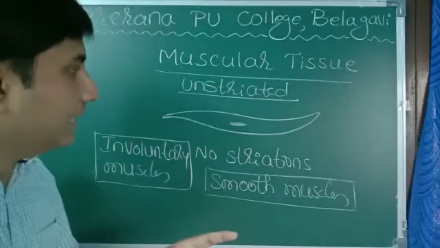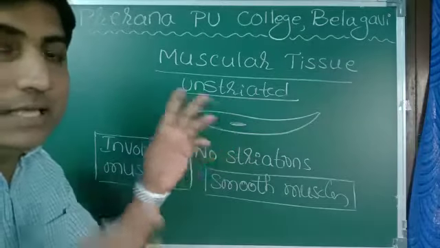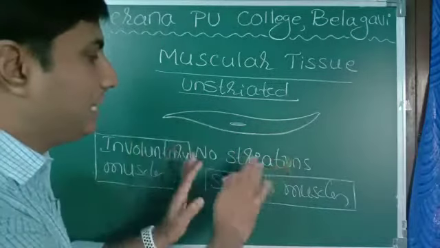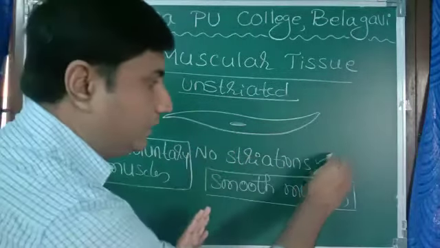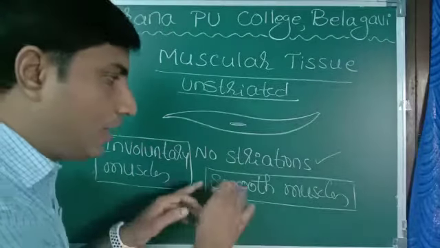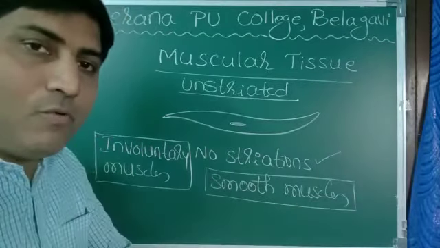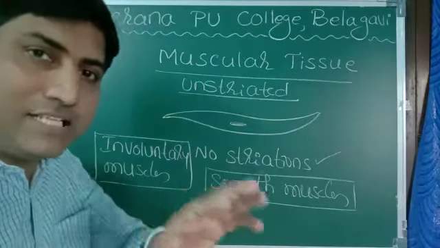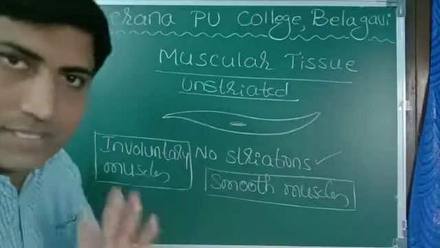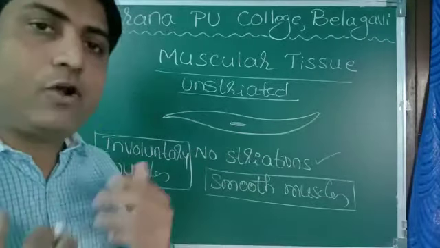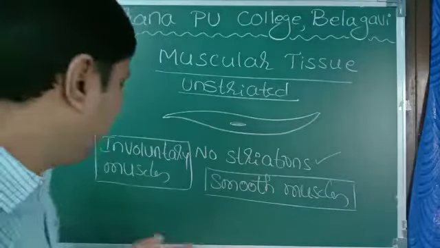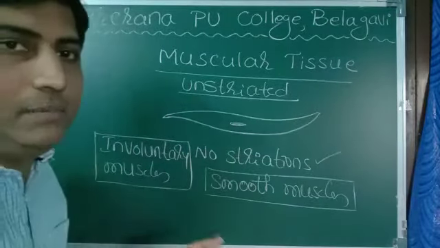So I repeat once again, unstriated muscle, the name is because they don't have striations. They are also called smooth muscles. They are found in some parts of our digestive system, reproductive system, etc. They do not act according to our will and wish. That's why they are called involuntary muscles.